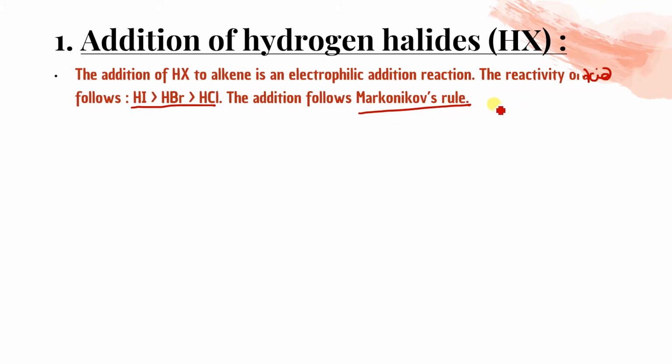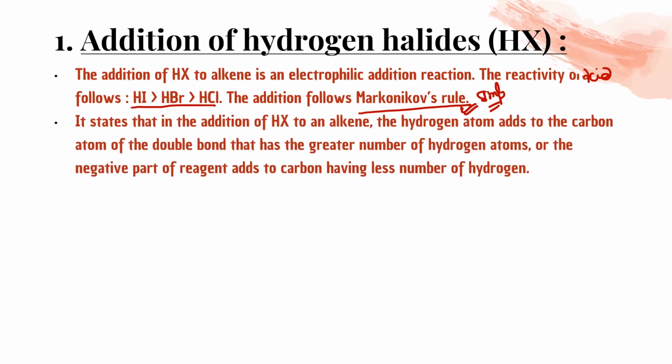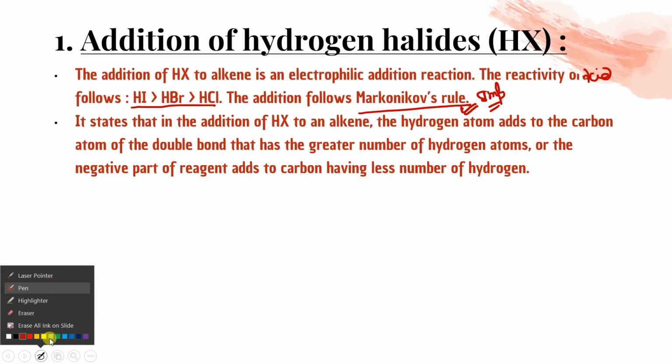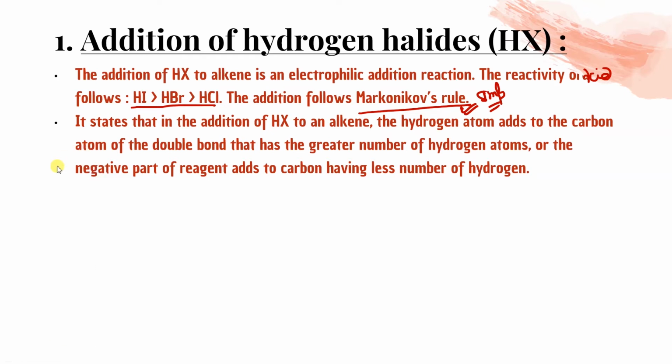There are two rules. One is called Markovnikov and another is anti-Markovnikov rule. We will learn one by one. Very important according to your class 11, sorry. It states that an addition, this is your Markovnikov rule. Sometimes it is asked to write the Markovnikov rule. So you have to say that according to Markovnikov rule, in addition of HX to an alkene, this HX may be any unsymmetrical reagent also. What it is, I'm going to explain, just wait.